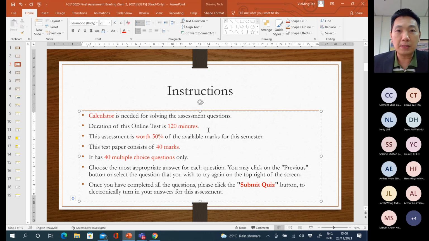This assessment is worth 50% of your overall marks in this entire semester, so it's very important. The weighting is very high, 50%. Your online test 1 is 20%, online test 2 is 20%, and the project is 10%. Your final assessment is 50%, a very high weighting. And this assessment paper, the final assessment paper, this is the final assessment.